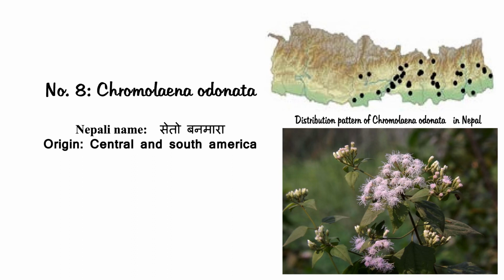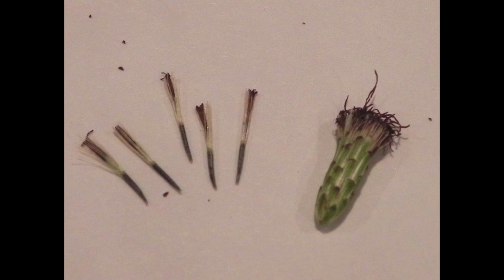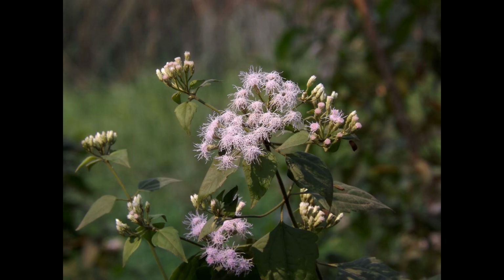Number 8. Chromolaena odorata. Among the 100 worst invasive species in the world is Chromolaena odorata. It enters into disturbed habitat and quickly disperses by vegetative reproduction or through its seeds. A mature plant has the capacity to produce up to 80,000 seeds. It is thought that the Botanic Garden in Kolkata served as the earliest gateway to Asia. It was most likely brought from West Bengal and Assam to Nepal via the eastern Terai.